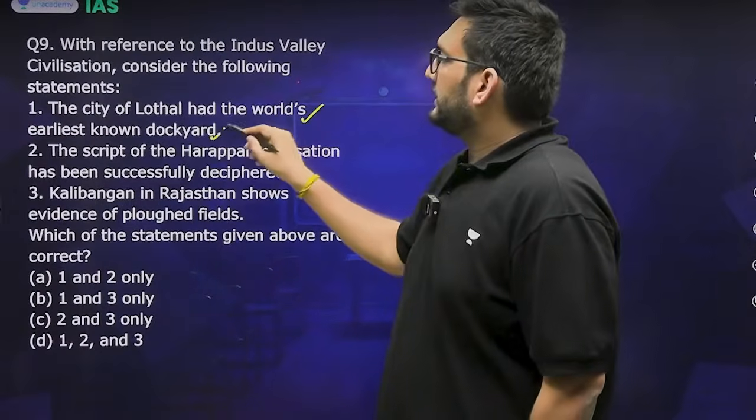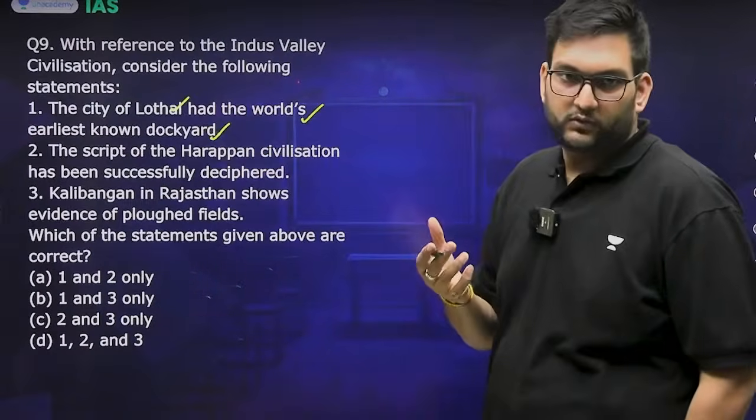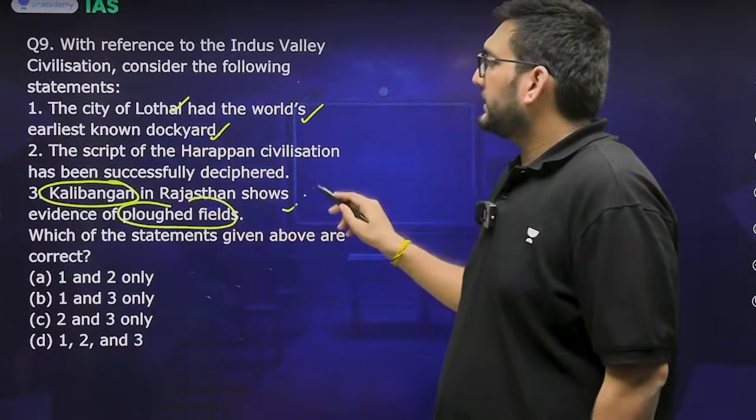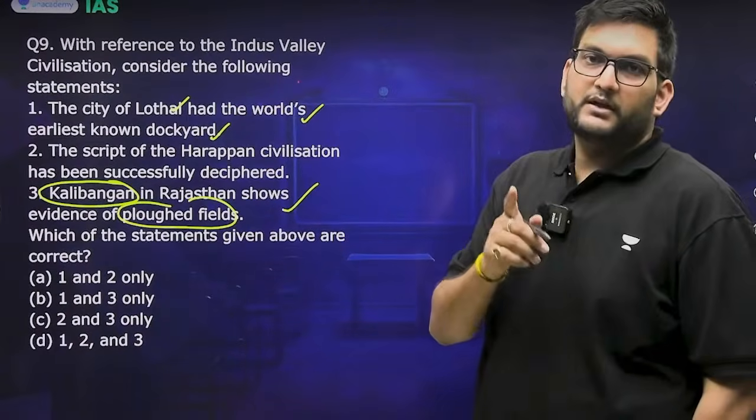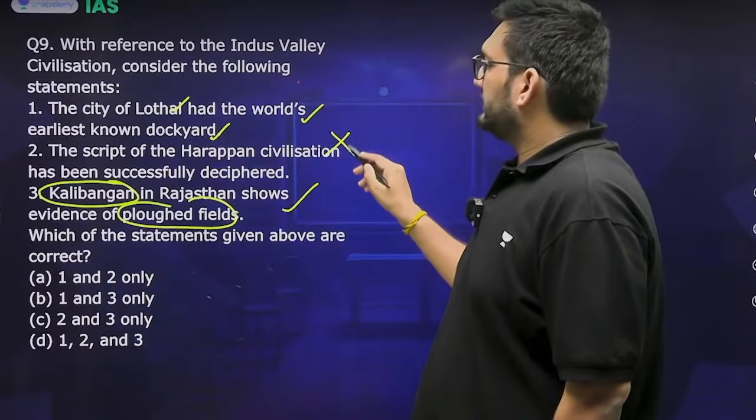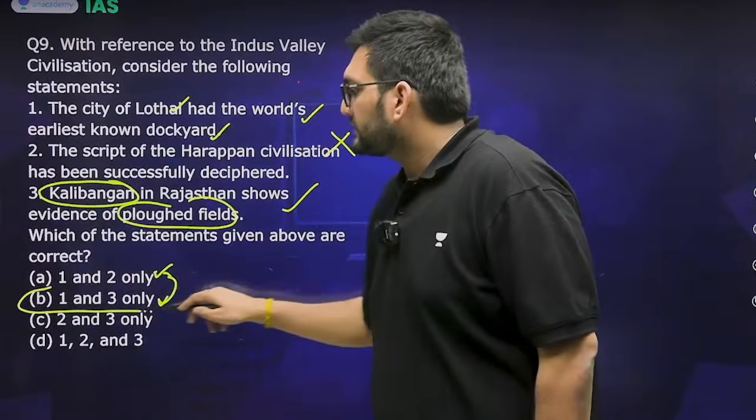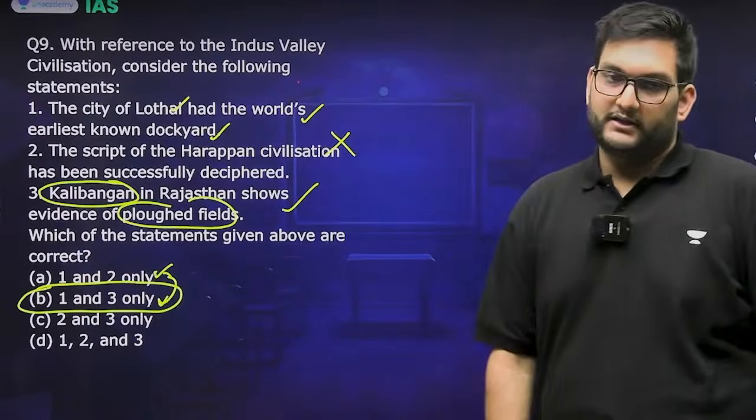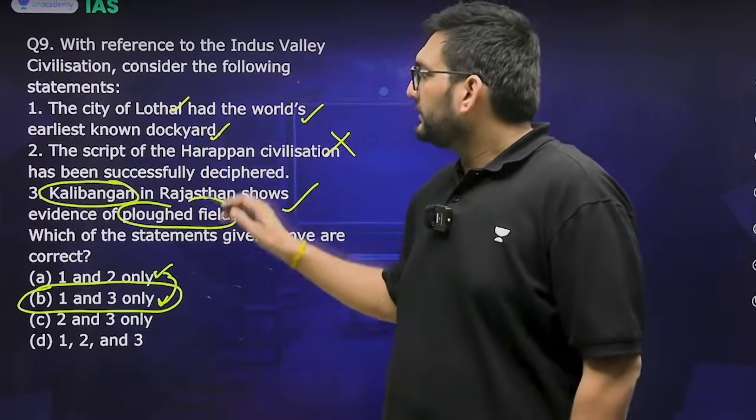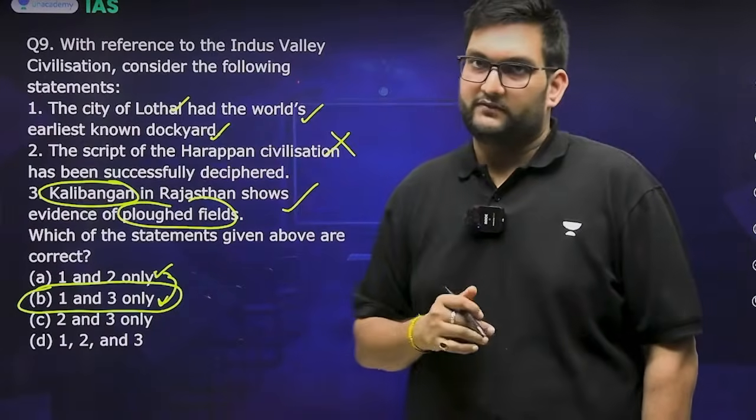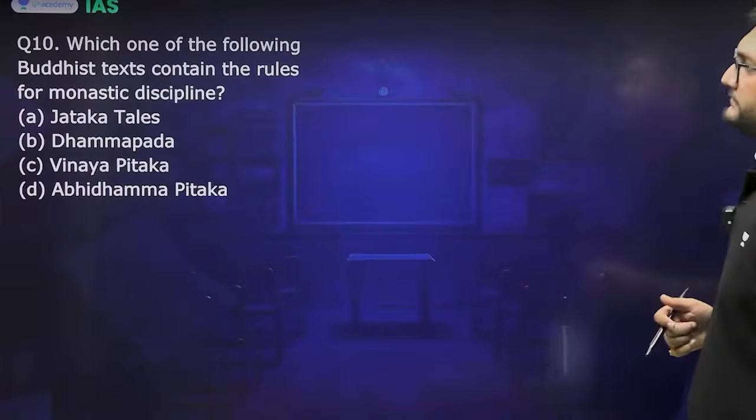This is correct. Earliest dockyard is in Lothal. Then we have Kalibangan and plowed field. This is also correct. However, the script has not been deciphered till today, and therefore the answer becomes 1 and 3 only, the second statement being totally incorrect. The idea is very simple, that there is a lot of research going on on the script, but it has not been deciphered till this point. Okay.